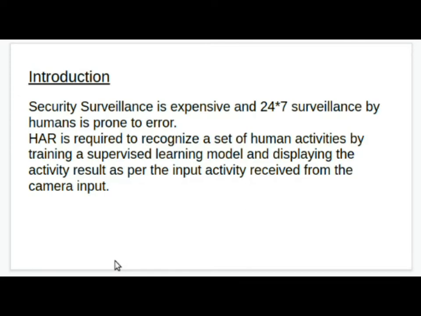One of the major applications of human activity recognition lies in surveillance. This technique can be used in ATMs for security purposes, in medical and healthcare services to monitor the patients as well as their behavior, in offices to detect how effectively an employee is working, in schools, and in various other places where surveillance plays a vital role.